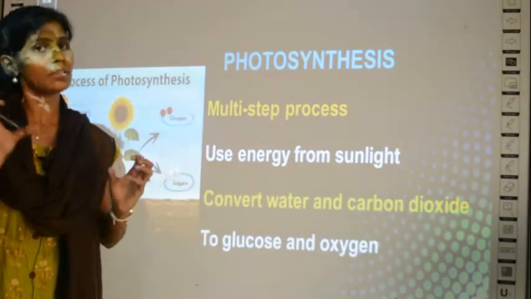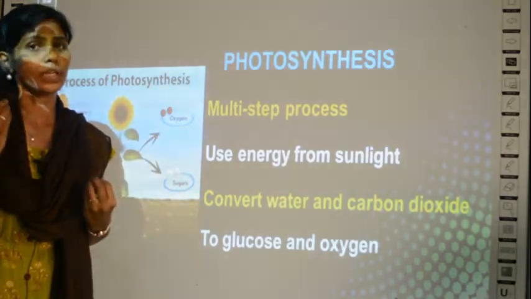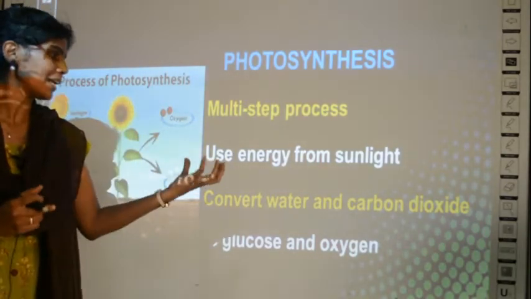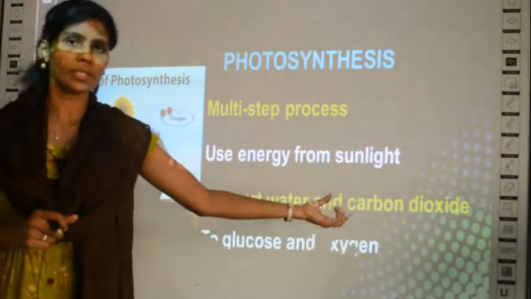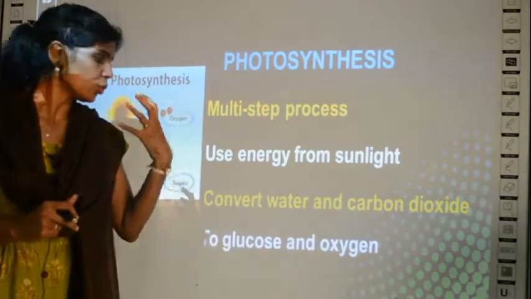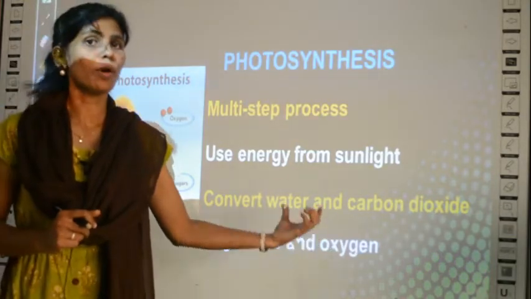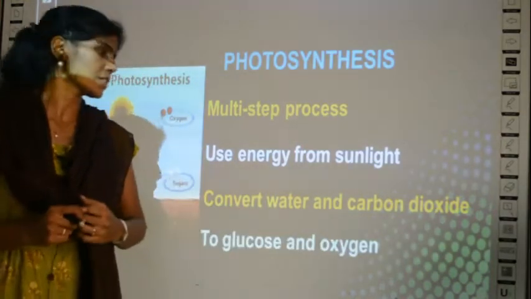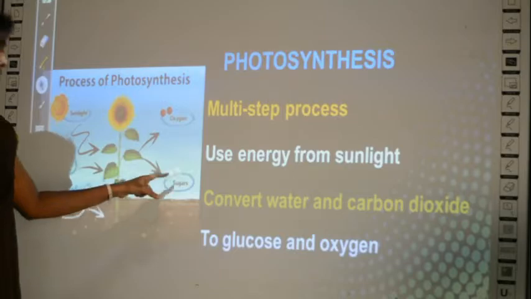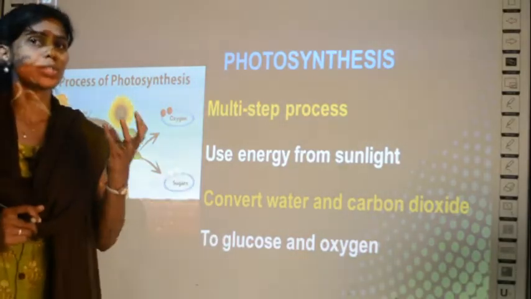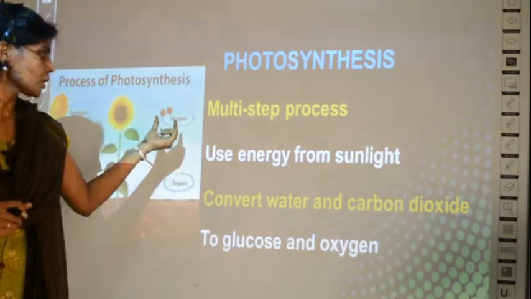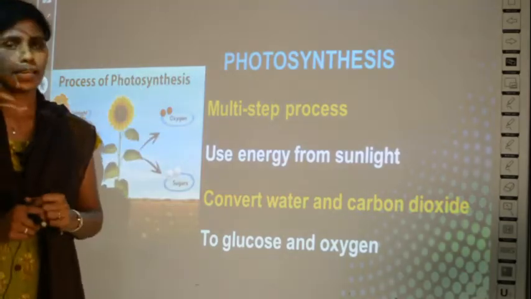Something is converted into something else. Some raw material is converted into some product. What raw materials? Water and carbon dioxide are the raw materials. What are they converted into? Glucose in the form of food, and oxygen. So how is it converted? It is converted into glucose, which is a sugar, and also oxygen, which is released out.